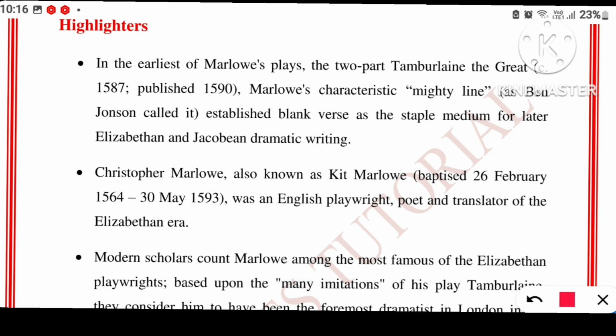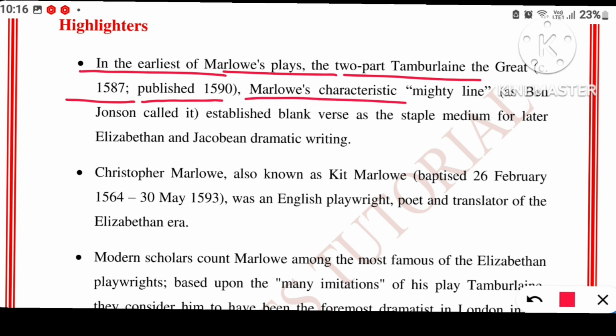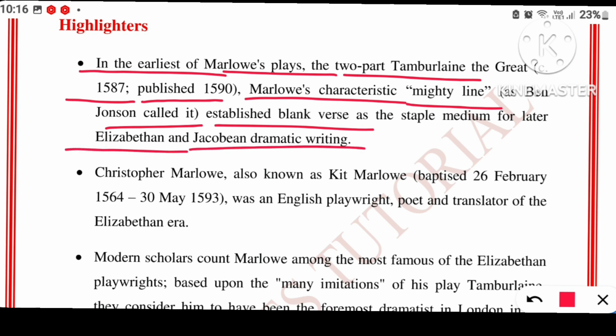Let's see the highlighters. In the earliest of Marlowe's plays, the two-part Tamburlaine the Great, written in 1587 and published in 1590, Marlowe's characteristic mighty line, as Ben Jonson called it, established blank verse as the staple medium for later Elizabethan and Jacobean dramatic writing. See, during that period, blank verse was not known to anybody. Blank verse means without any rhyme and rhythm. Okay, there will be an essence in the poetry, but it doesn't follow any rhyme or rhythm.